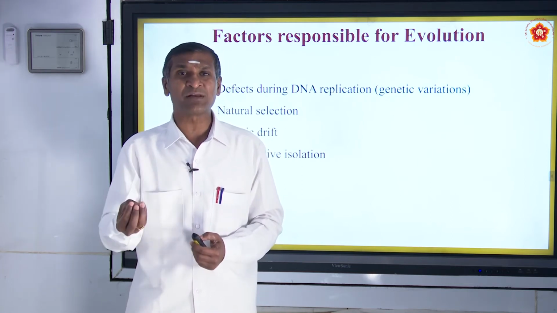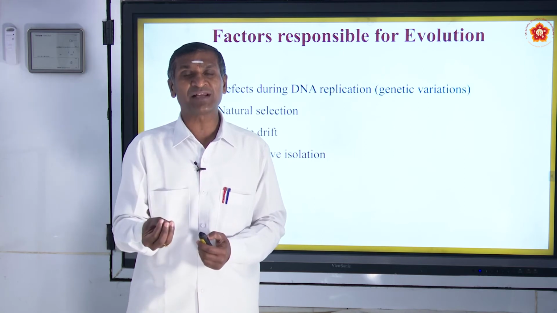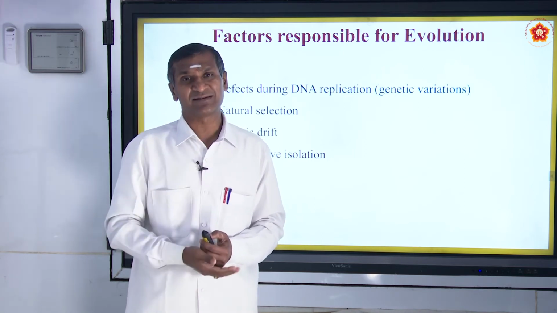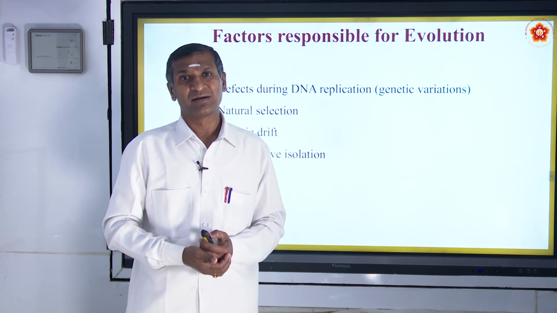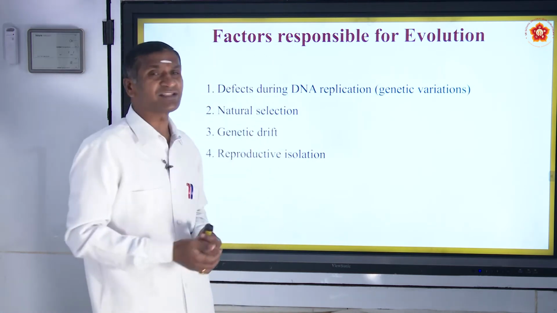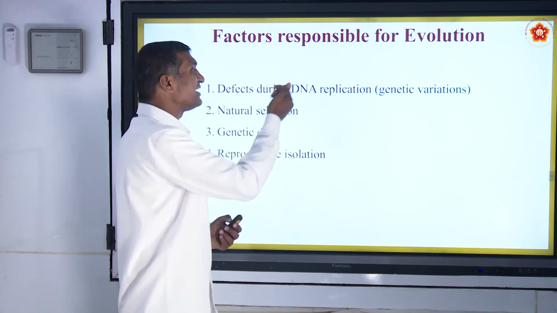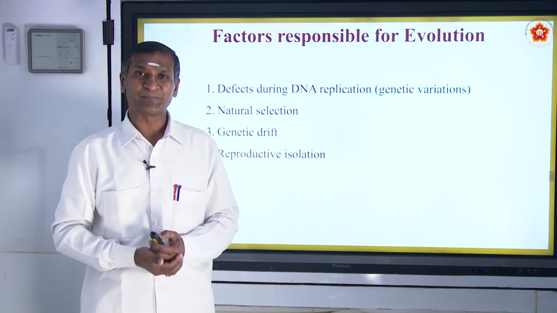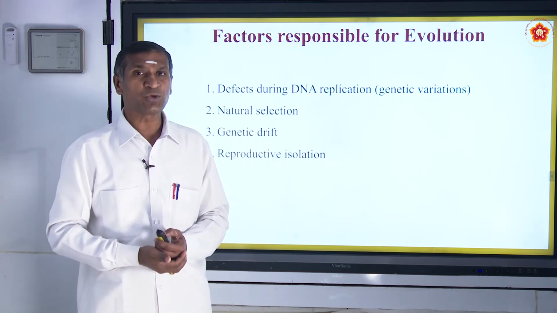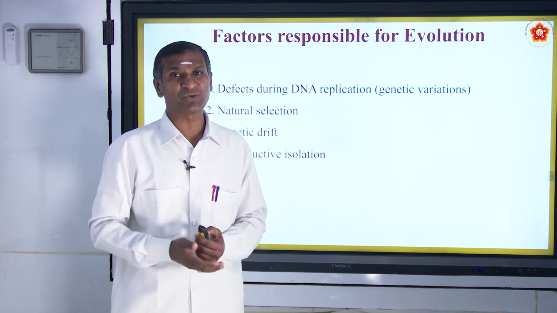From the simple organisms to the complex, from the unicellular to the multicellular. The factors that are responsible for evolution: defects during DNA replication. We all know the cell undergoes division when the cell attains maturity.